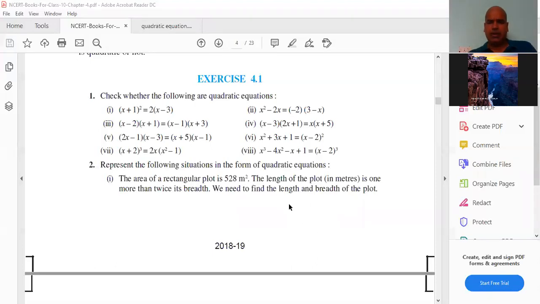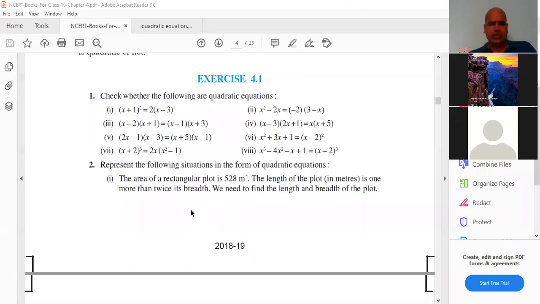Now, length and breadth of the plot. Let breadth of the plot be x meters. Then the length, condition given, length is one more than twice its breadth. Twice means 2 times. Twice its breadth means 2x, and 1 more than 2x is 2x plus 1. Very good. So length of the plot is 2x plus 1 meters.